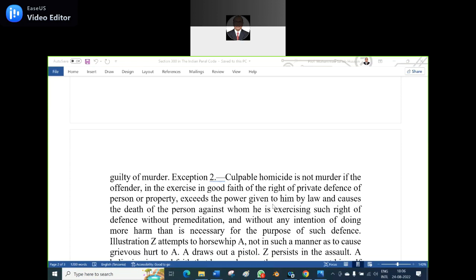Suppose if anybody throws a stone at you, can you take out the revolver and shoot at him? The answer is, participants? Participants, don't sleep. Give one answer or the other, whatever answer you want to give. I don't know why they are keeping quiet. Do you think that this class is for myself?